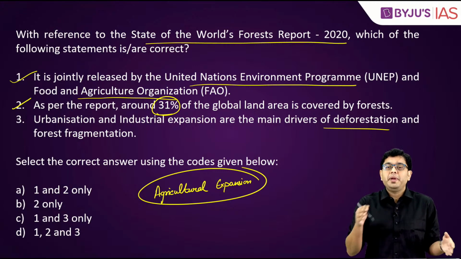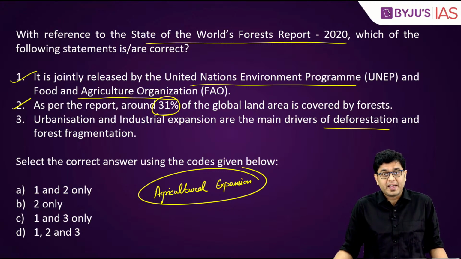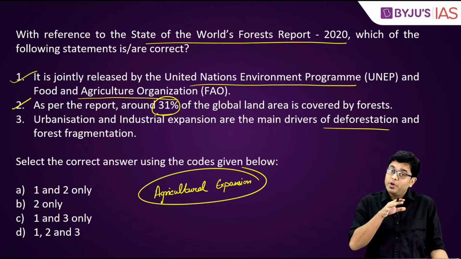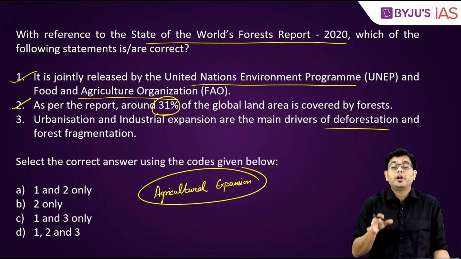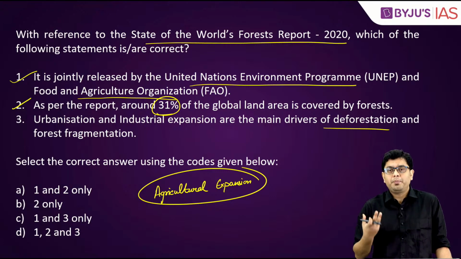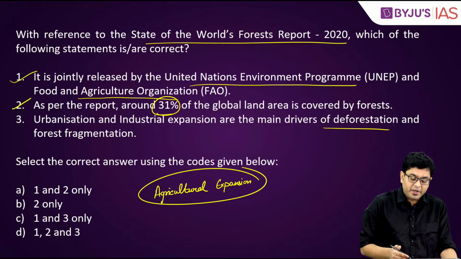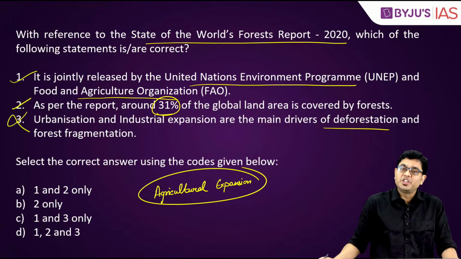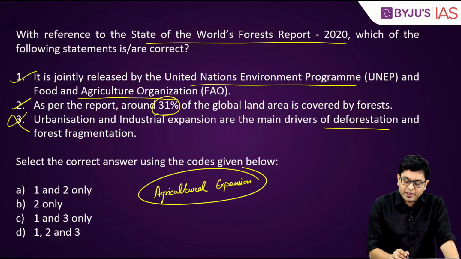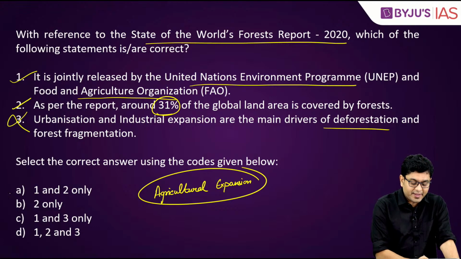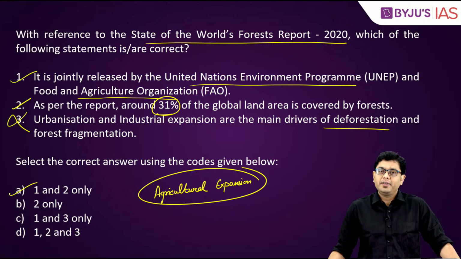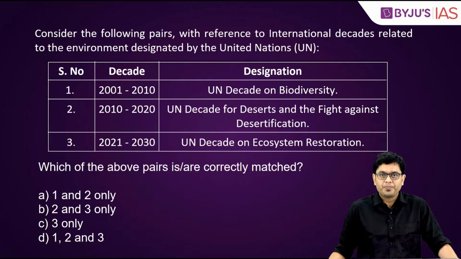Agriculture is one of the main prime drivers for that. And this is true across the country, even in the region around southern China. The Yunnan province is where this is being experienced. So the third statement shall be incorrect. Which of them are correct? So in this case, the answer shall be A, that is 1 and 2.